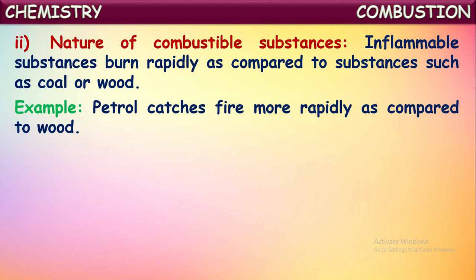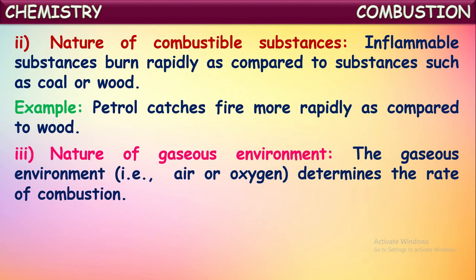For example, petrol catches fire more rapidly as compared to wood. If you start burning petrol and wood at the same time, petrol catches fire immediately and very rapidly and starts continuous burning, whereas wood takes a long time to start burning, isn't it? So based upon the nature of these substances also, the speed of combustion depends.